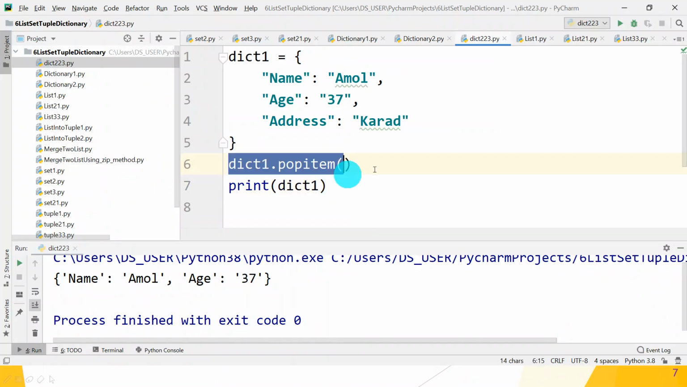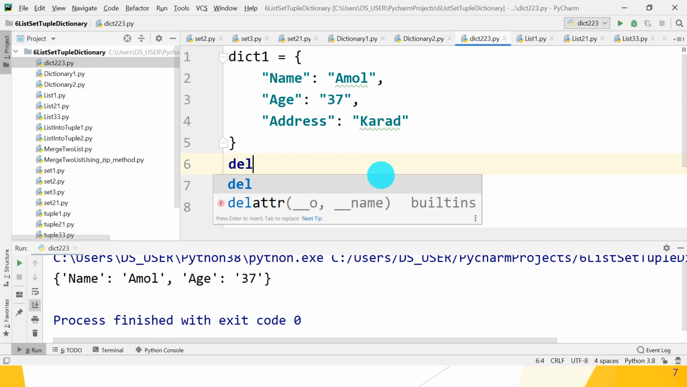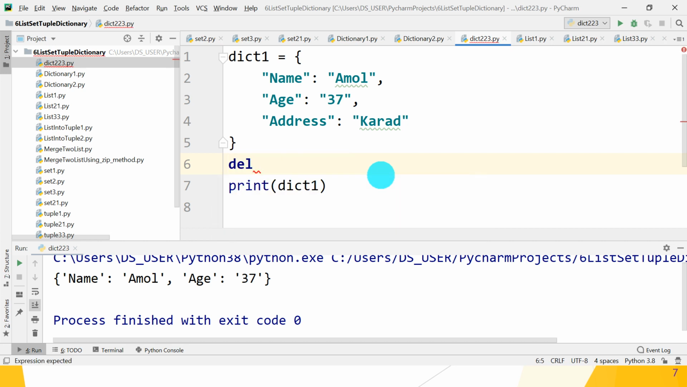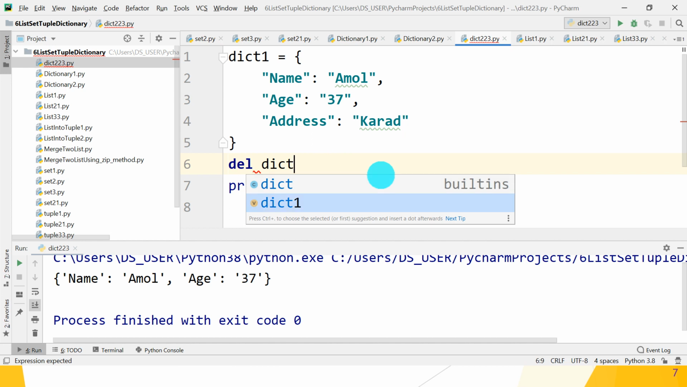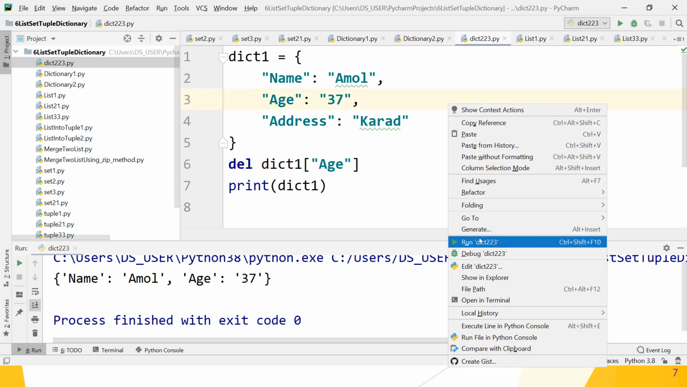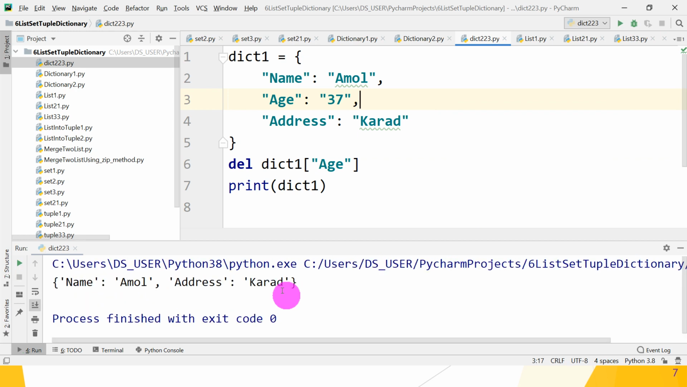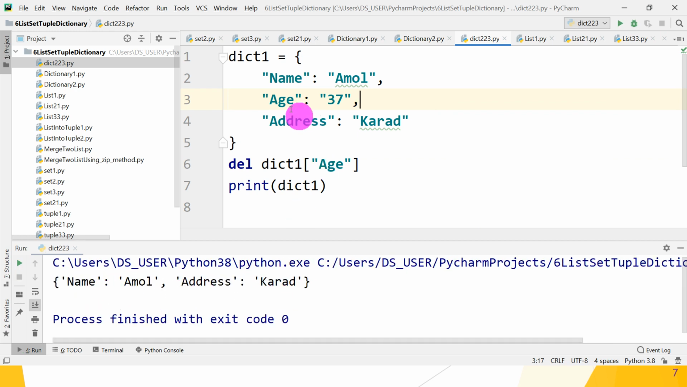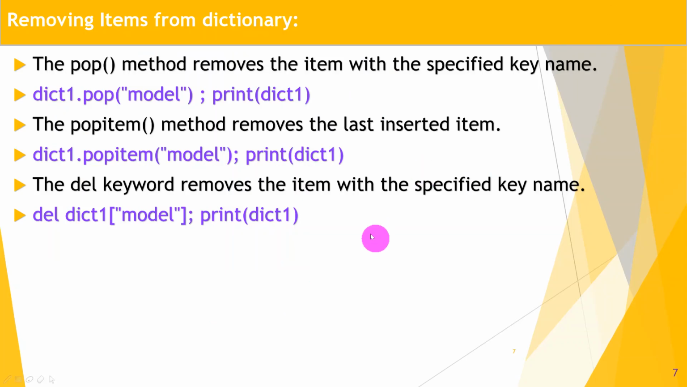So another way is using del, then from what? Dictionary 1. In that, specify, suppose, the key, that is age. So the age key-value pair is removed from your dictionary. Yes. Great. Name and address are present and age is removed from your dictionary using the del keyword. Great guys, this is one of the ways of deleting a key-value pair from the dictionary. So let's move to another way.